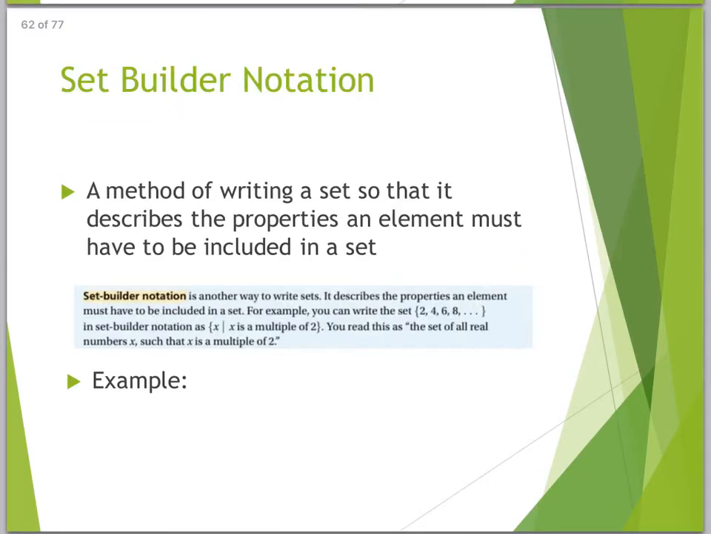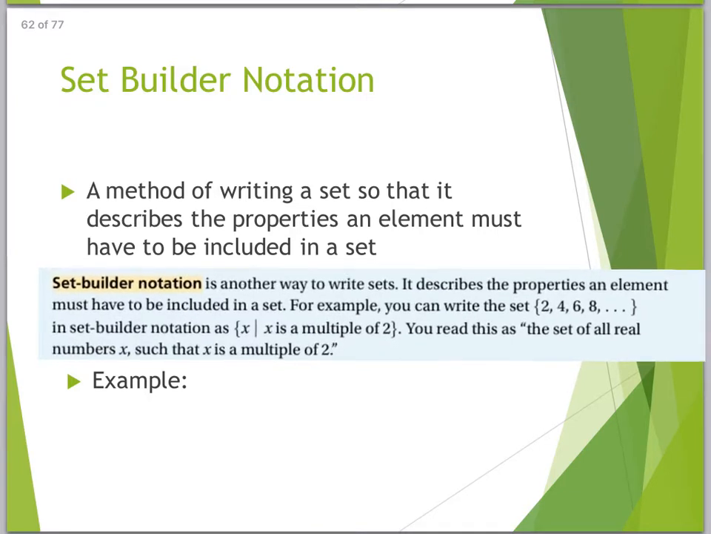Yet another way to describe a set is called set builder notation. It's a method of writing a set so that it describes the properties an element must have to be included in a set. And it looks like this, and there's a certain way to read it. For example, this is roster form, right? 2, 4, 6, 8. Let me make that a little bit bigger for you. This is roster form, 2, 4, 6, 8. Set builder notation looks like this.